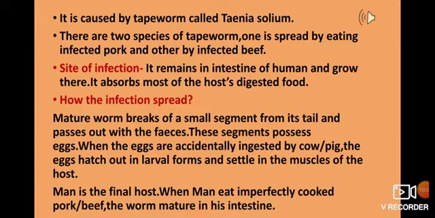So these are different stages of tapeworm growth, which you can see in figure 16.3. One thing to remember is that all these parasites have two hosts, meaning they feed on two organisms. The first host is the cow or pig, and the second or final host is the human being.